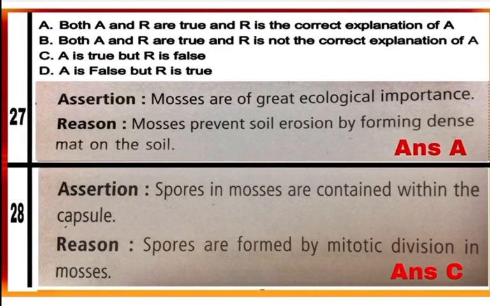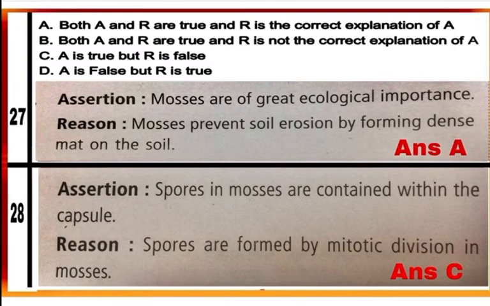Question 27. See the assertion statement. Mosses are of great ecological importance. Mosses along with lichens are the first organisms to colonize rocks and are of great ecological importance. This is true about mosses. See the reason. Mosses prevent soil erosion by forming dense mat on the soil.